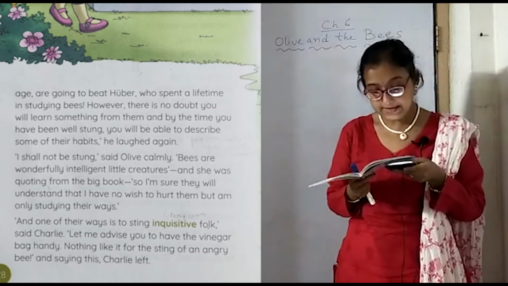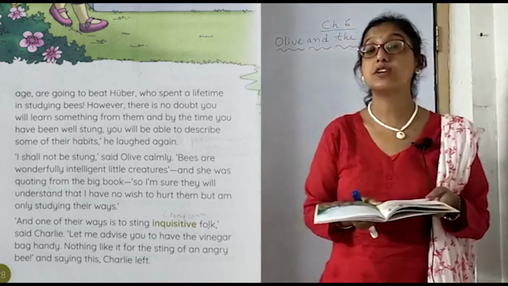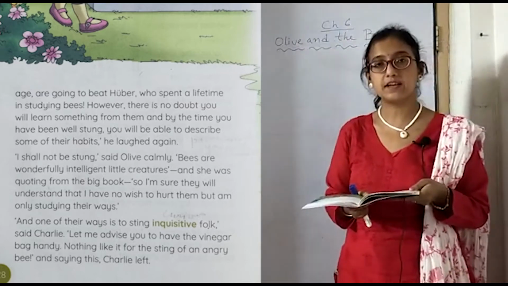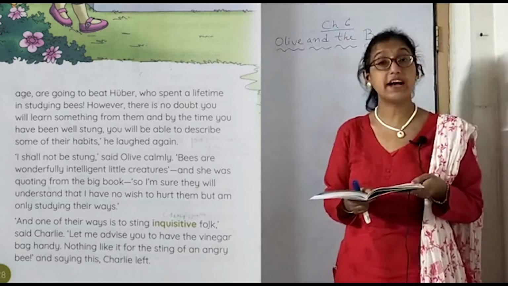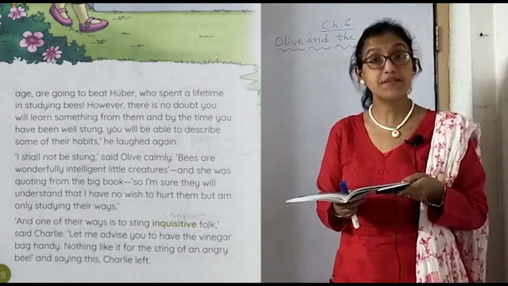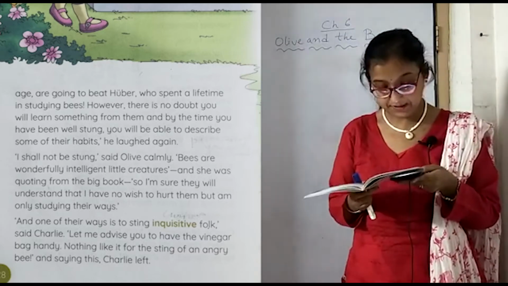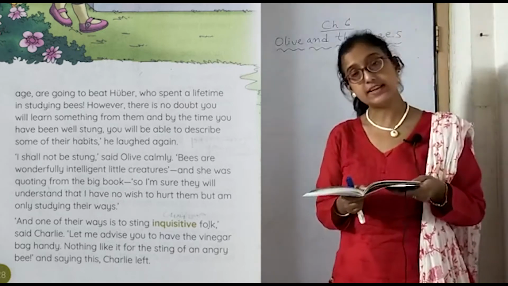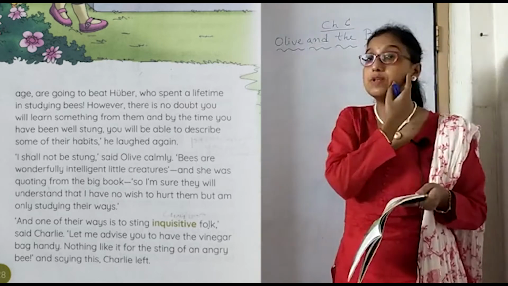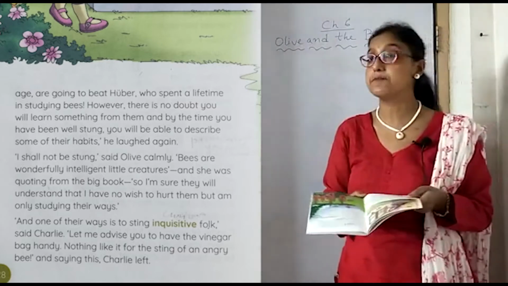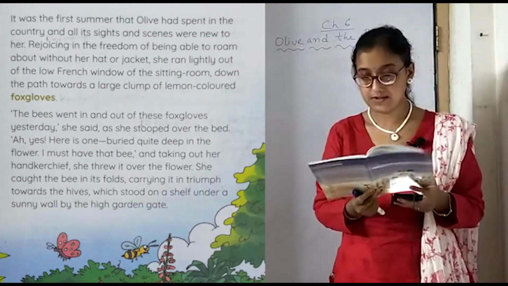Said Charlie, let me advise you to have the vinegar bag handy. So what did Charlie say? Please have the vinegar bag handy with you, because when the bees sting you, you will need it. You will be in dire need of it because the pain will be irresistible. Nothing like it for the sting of an angry bee. And saying this, Charlie left the place, saying that nothing will be more painful than the sting of an angry bee, because it will try to hurt you with full force.